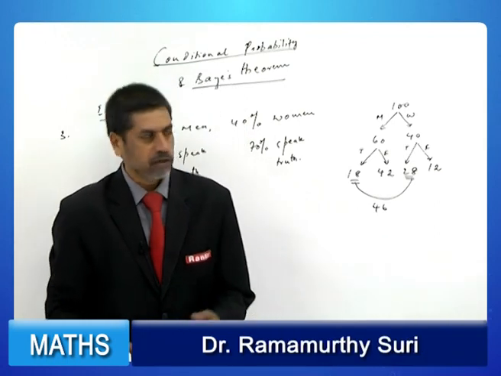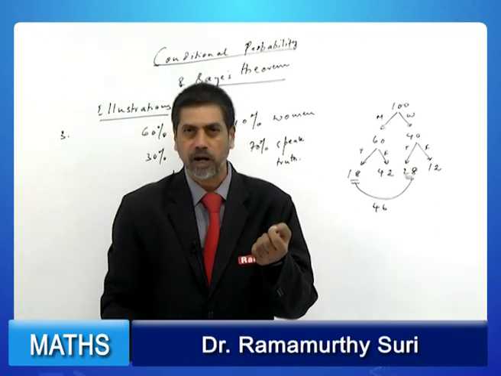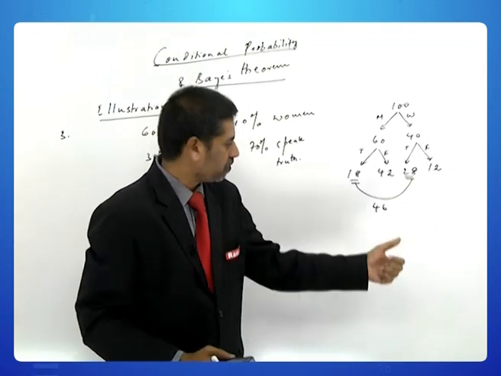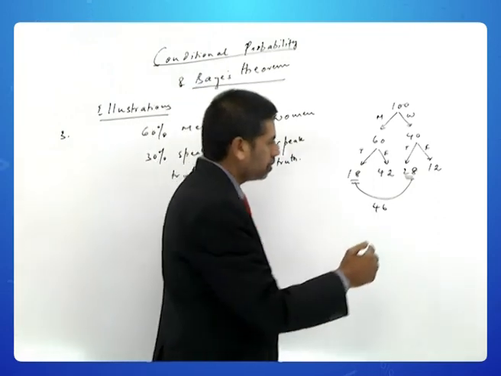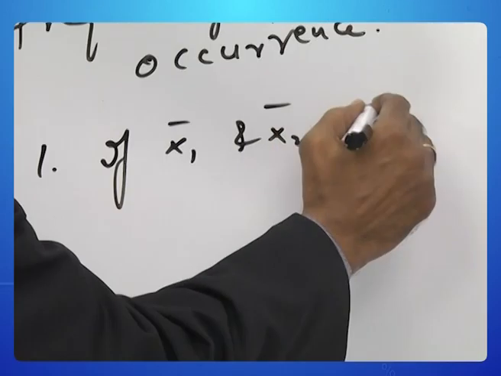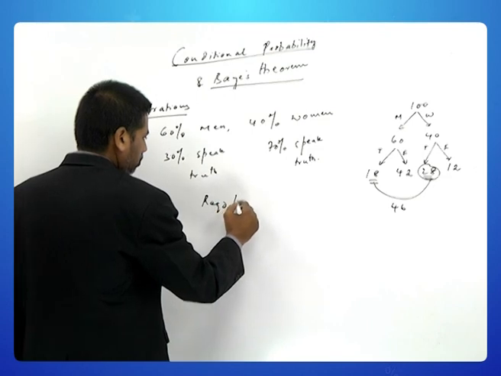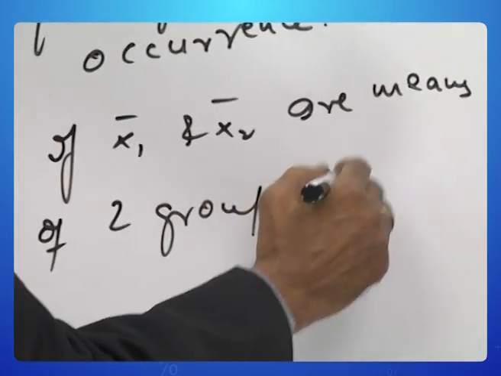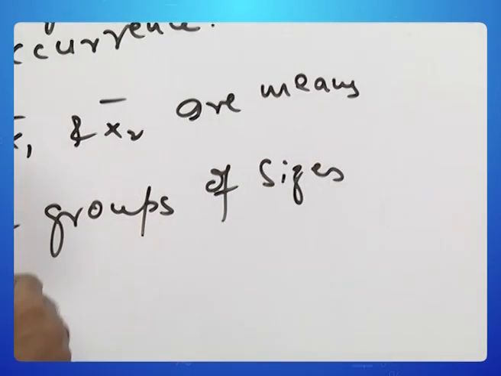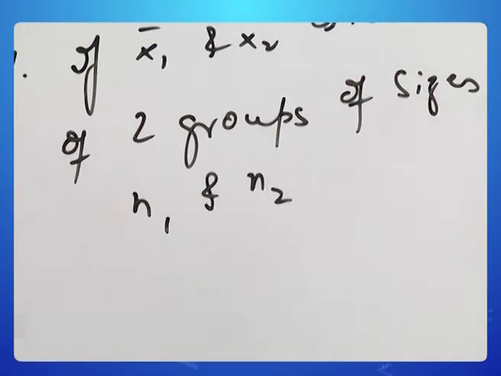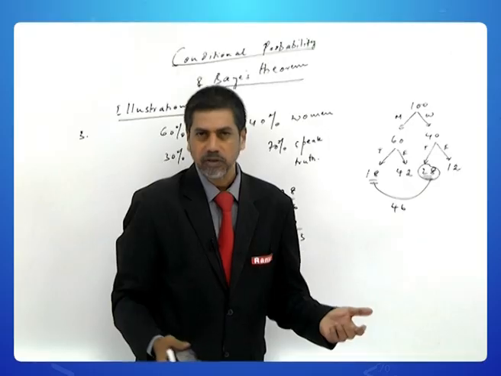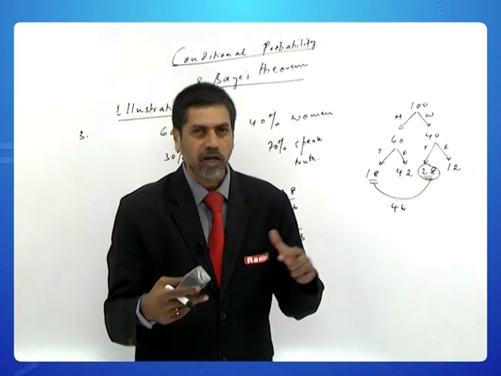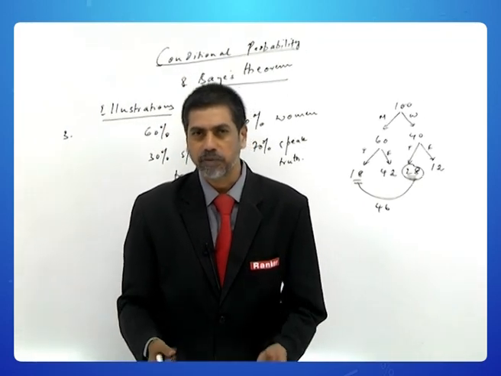Now, the question is, if from the whole population one person is picked and he is speaking the truth, it has to come from one of these 46. What is the chance that the person is a woman? So, a woman speaking truth is 28. So, the required probability is 28 divided by 46. This comes to 14 by 23. So, option A is correct. You can also do this by Bayes theorem, which is an involved formula, but if you can analyze it through a tree diagram, Bayes theorem can be very easily applied.